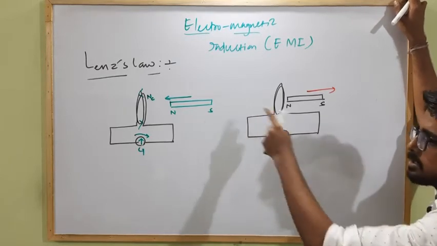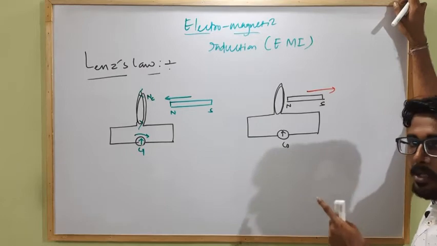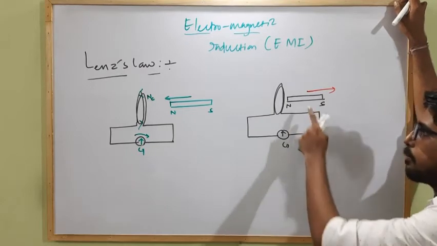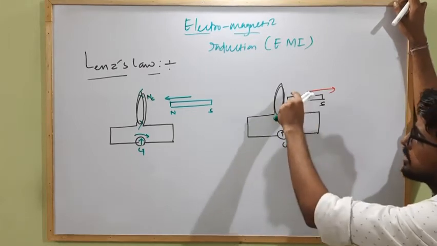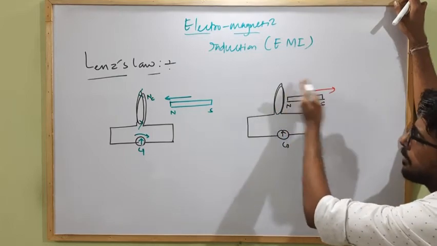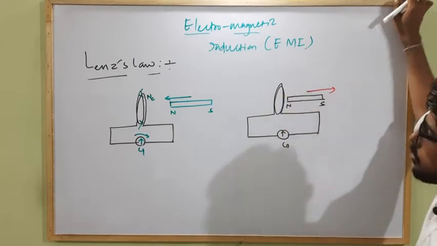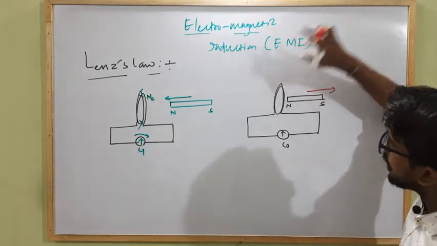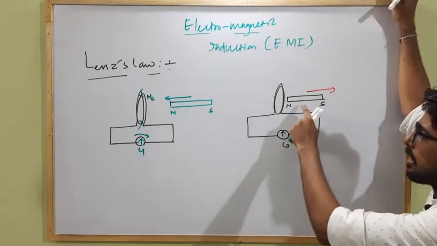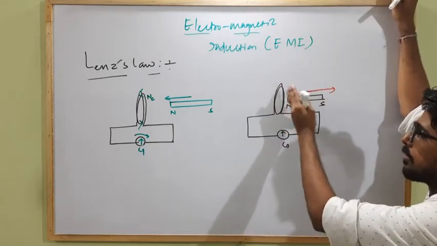So according to Lenz's law, the direction of the induced current will be in such a way that it will oppose the cause. So here the cause is motion of the north pole away from the circular coil. So the current will start to flow in the coil in such a way that it doesn't allow the motion of the north pole away from the coil.